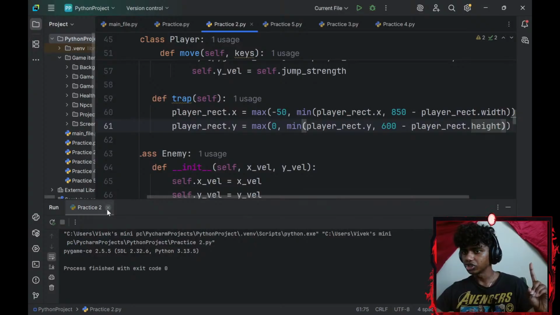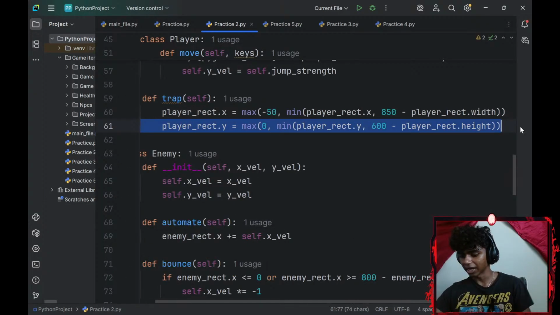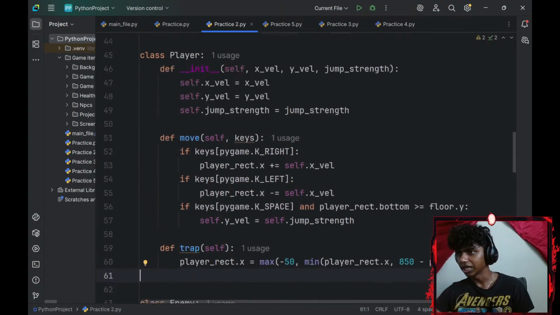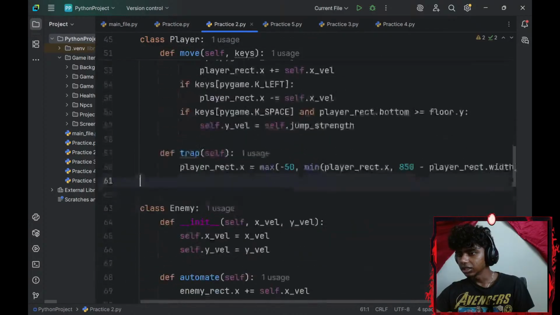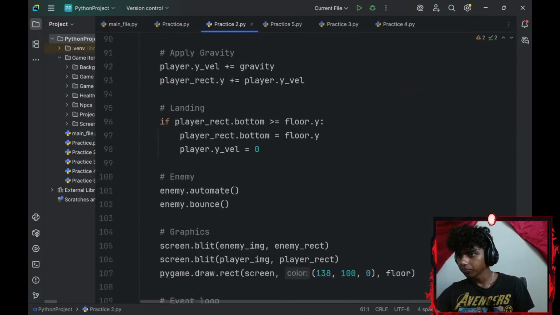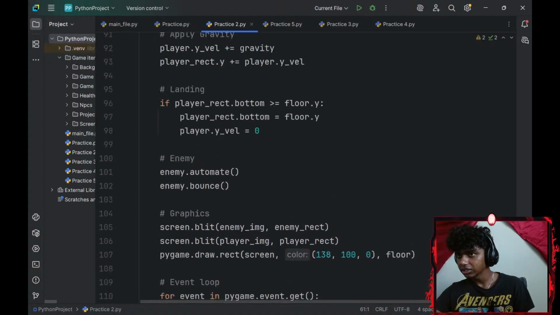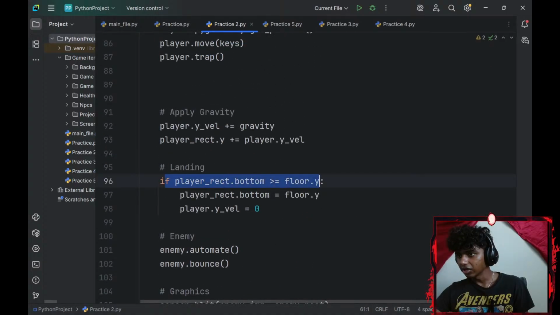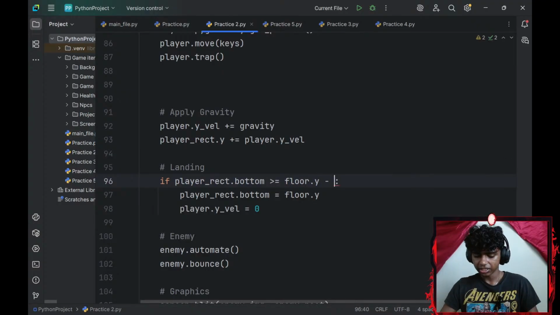Although I don't think I need this y-axis. I need my floor. So my floor settings, that is somewhere right here. Graphics. Okay, there we go. My player_floor.y-axis -10.